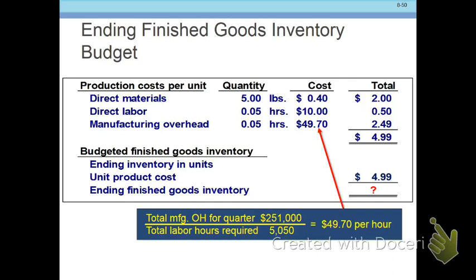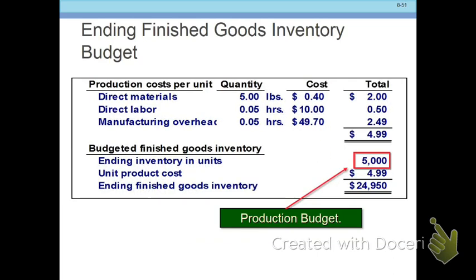So they take the $4.99 times the ending finished goods inventory. Where's that going to come from? That's going to come from the production budget, the finished goods inventory and the production budget. So there's the 5 grand. So what's our ending finished goods inventory? $24,950. Where is that amount going to show up? It's going to show up on our balance sheet.